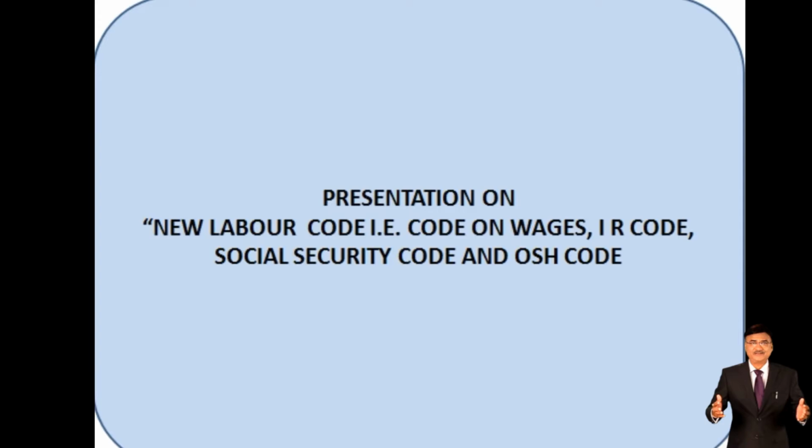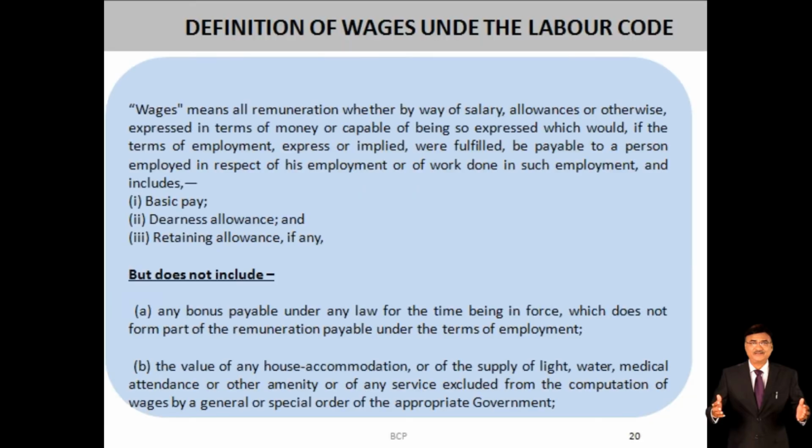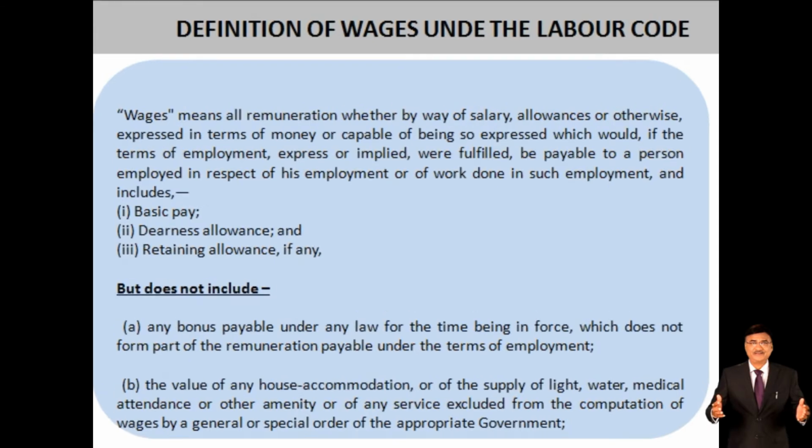So in this we will cover all four labor laws and labor codes: the code on wages, the code on industrial relations, the code on social security and the code on occupational safety and health. Now we are covering the definitions under these codes, as we have already understood their basic fundamentals, and what new concepts have been added and deleted. Now we will share with you the definition and what changes have been done in the new labor code.